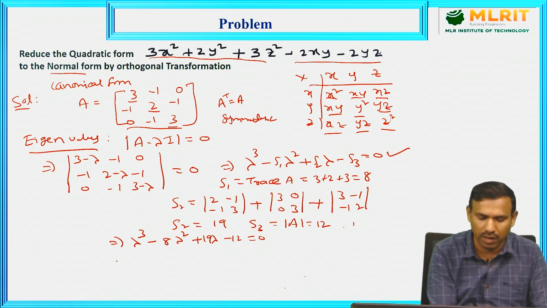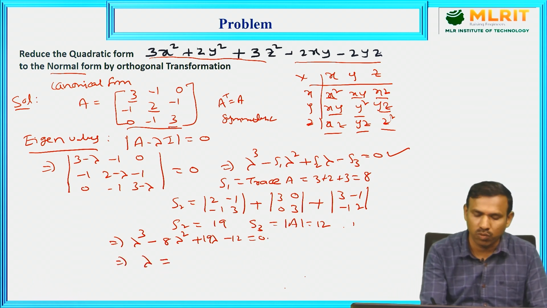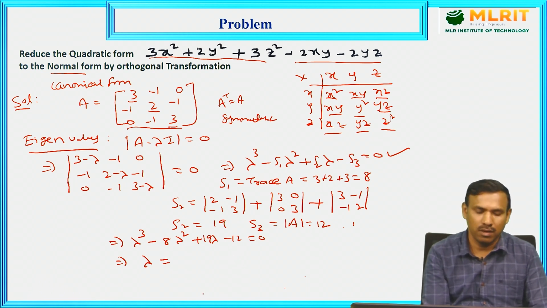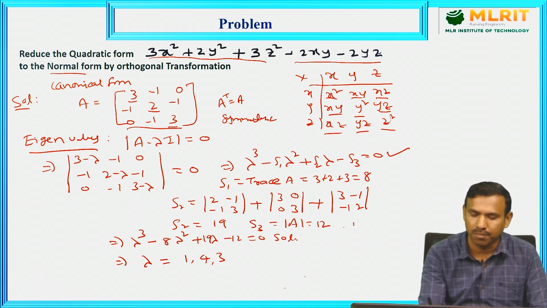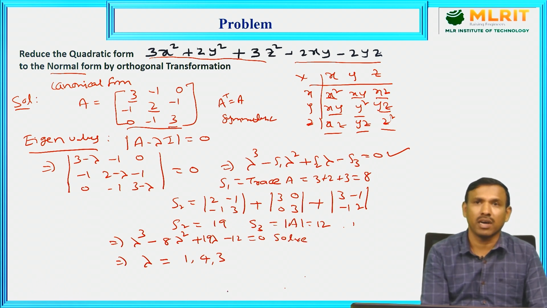So that we are getting the eigenvalues, right? We need to solve this third degree polynomial using a scientific calculator or synthetic division. We can find the 3 roots. What are the 3 roots here? We are getting 1, 4, 3. So you need to solve this equation. We can check whether our eigenvalues are correct or not.